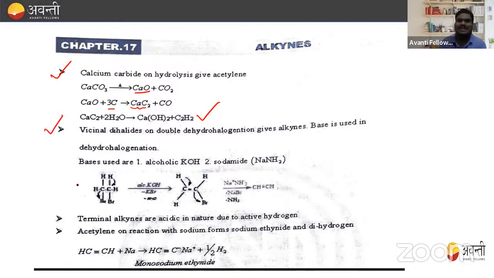Next, vicinal dihalide. We already discussed what a vicinal dihalide is, in which two halogen atoms are on two adjacent carbon atoms. So vicinal dihalides on double dehydrohalogenation give alkynes.